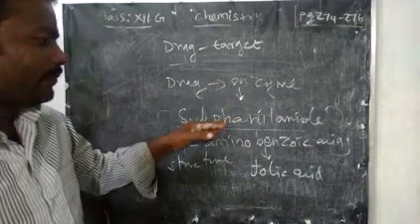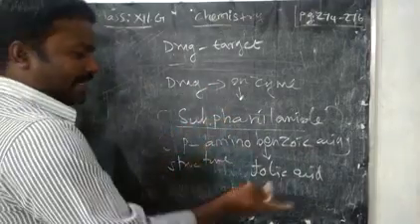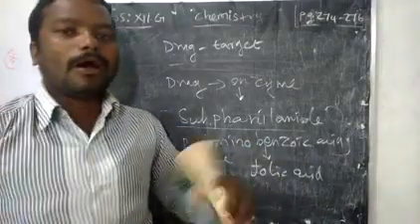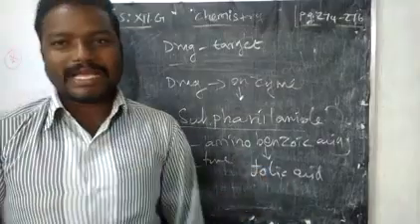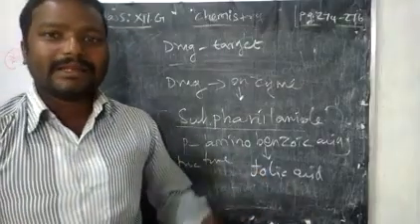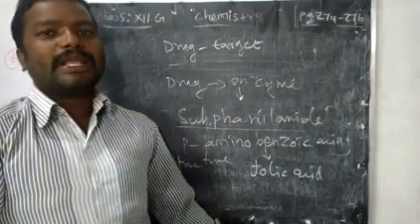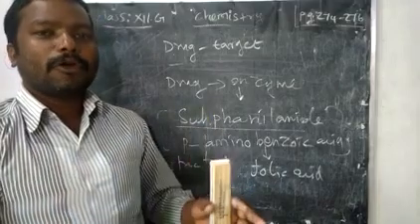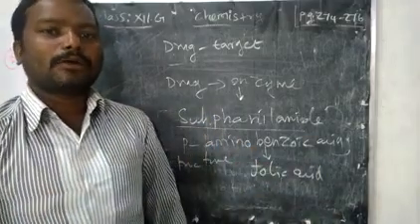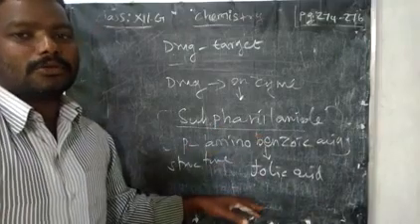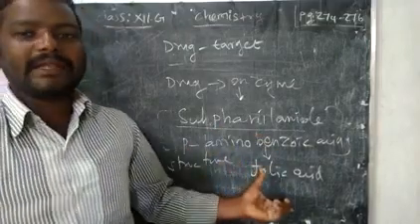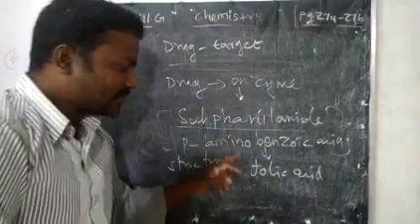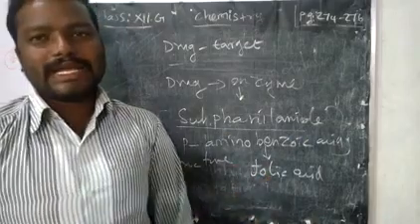So it interferes with the transformation of para-aminobenzoic acid to folic acid.